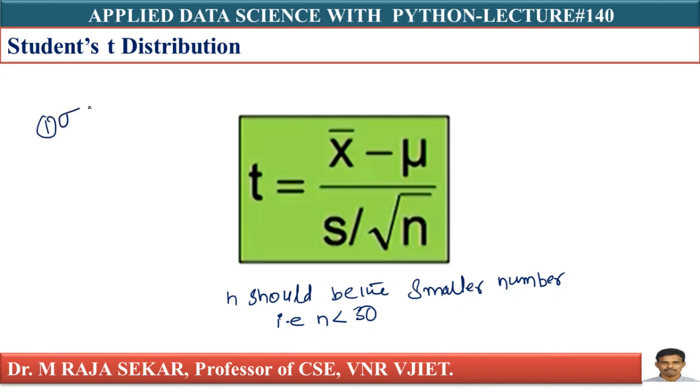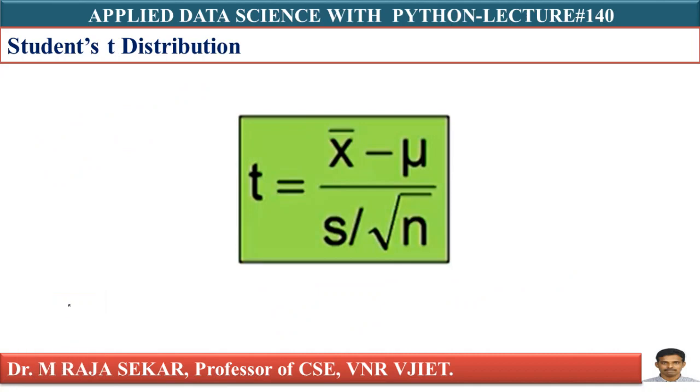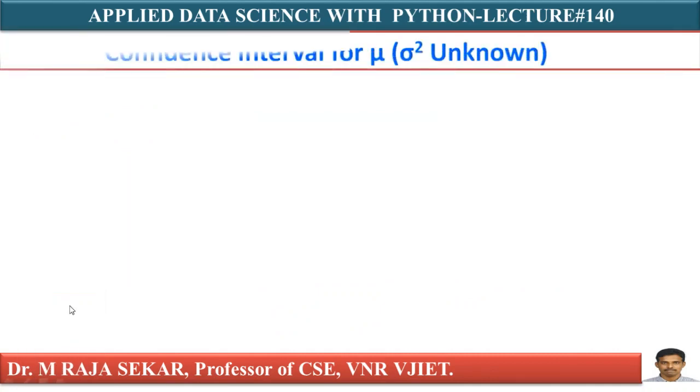First case is sigma is unknown, which means your population standard deviation is unknown. Second case is your sample size is less than 30. Sigma unknown and sample size less than 30 means certainly you can apply the student's t distribution.